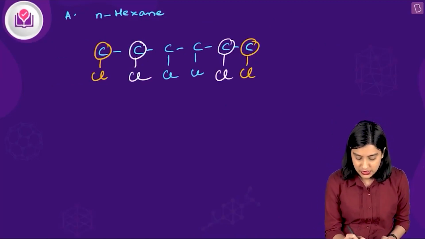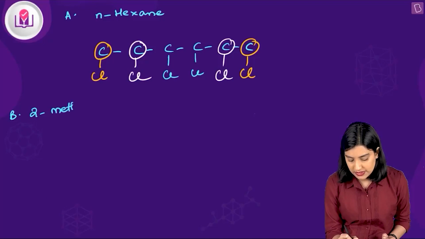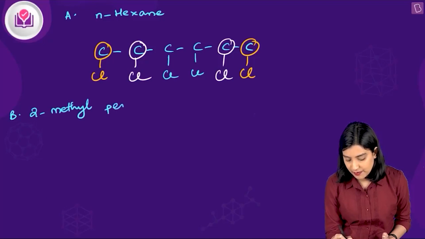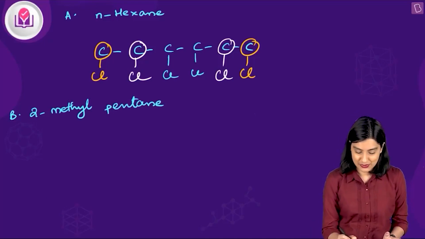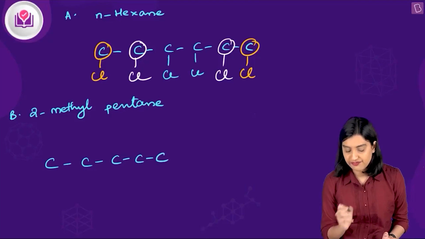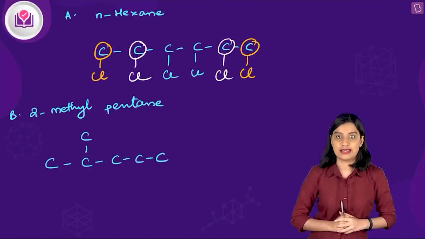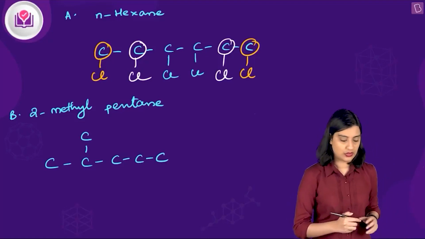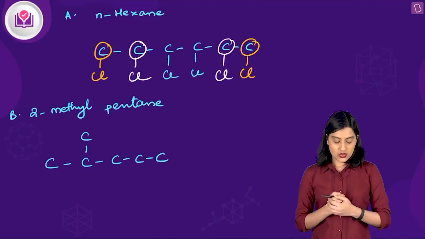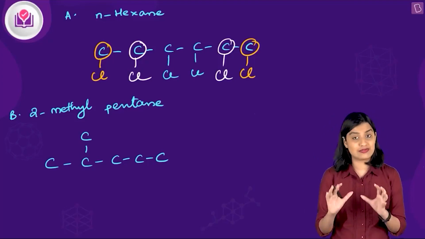So option B is 2-methylpentane, right? Let's draw what 2-methylpentane looks like. You have 1, 2, 3, 4 and 5, 5 carbon atoms. On the second carbon atom you have a methyl group. Okay, cool. Now let's start putting the chlorine atoms. Look at this very carefully.